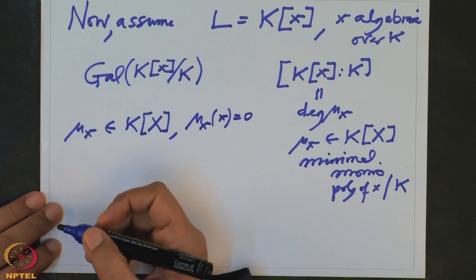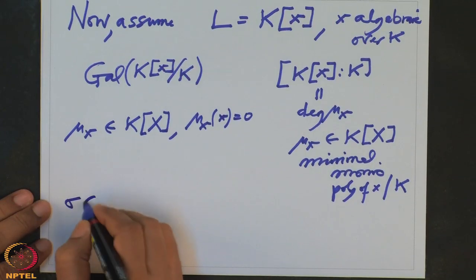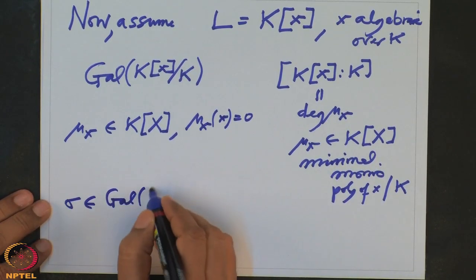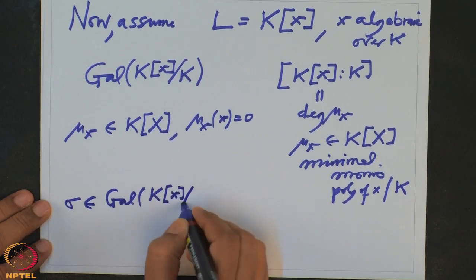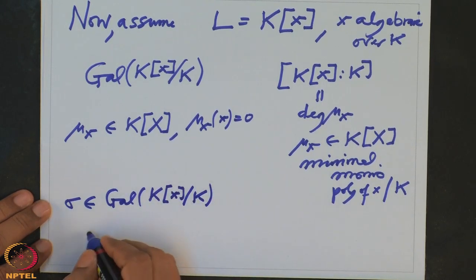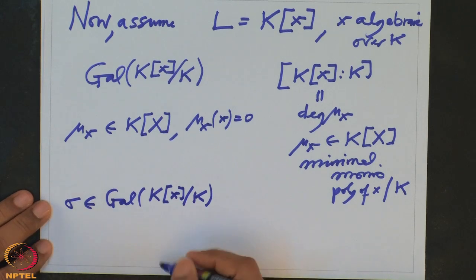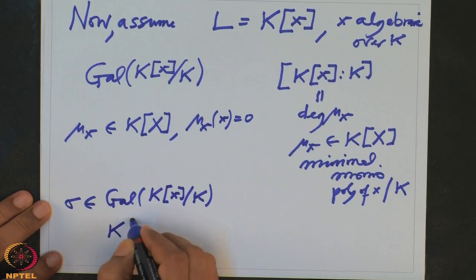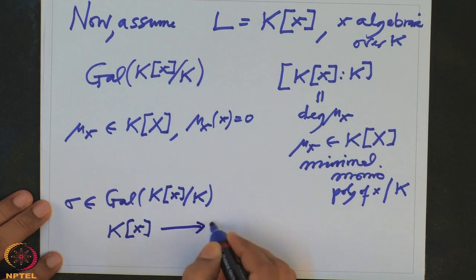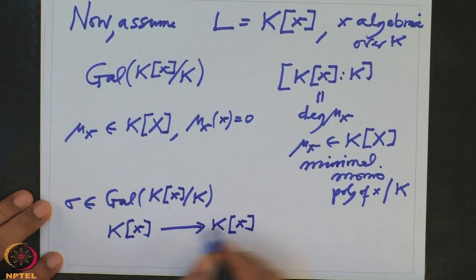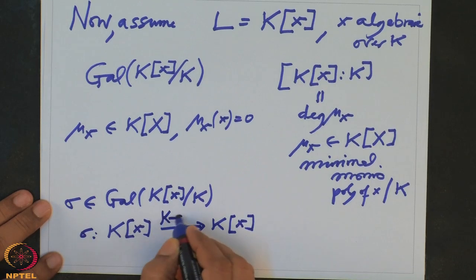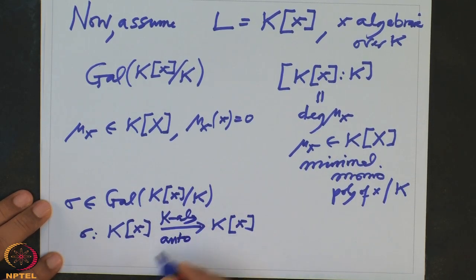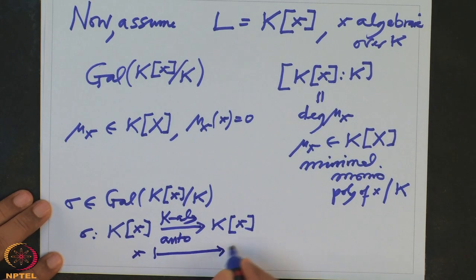I want to apply the general observation that we noted above: if sigma is an element of the Galois group, then sigma is a K-algebra automorphism from L to L. So x goes to sigma x.